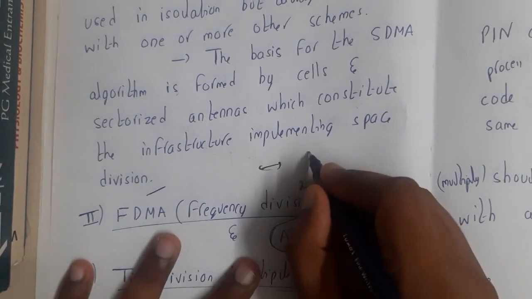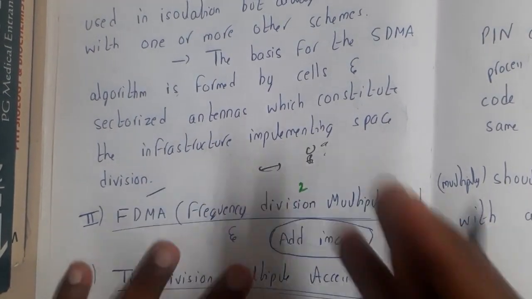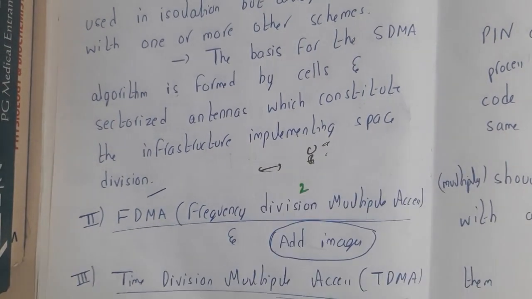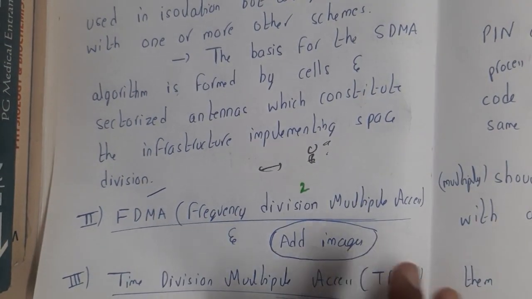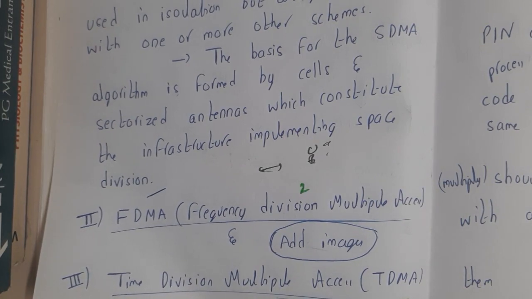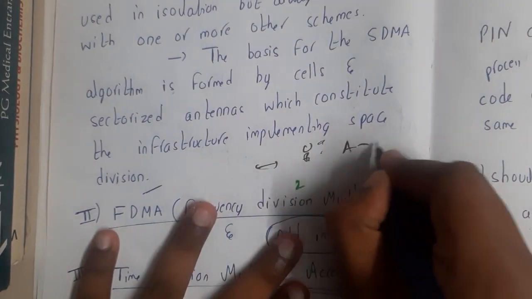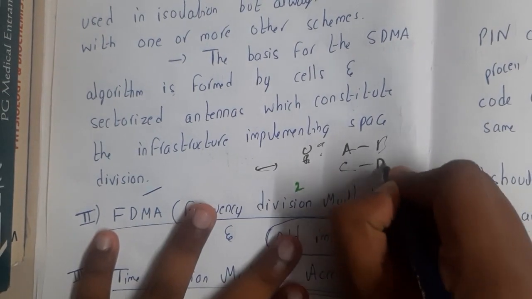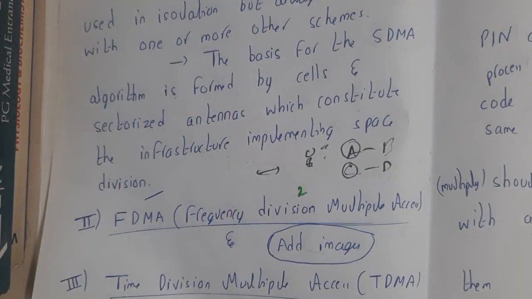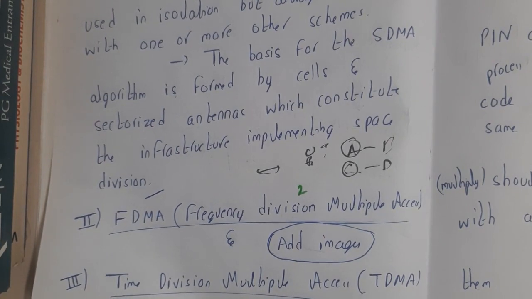If you talk about our phone calls, it is given with respect to time. Per time will be charged, right? If you talk on a call with your friend for 1 hour, you'll be charged this much and you need to pay it. So in that way, it is divided with respect to time. And even within time, it is internally divided by frequency. Assume that A is communicating with B and C is communicating with D. Here A and C are communicating with their friends on different frequencies. They are not using the same frequency.